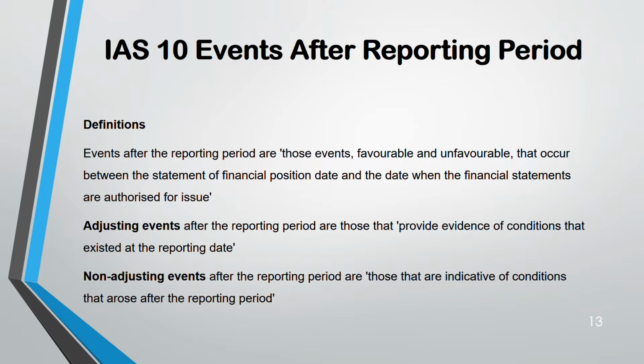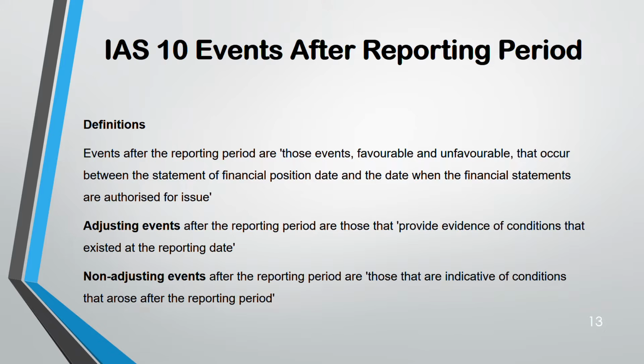And another differentiating point between adjusting and non-adjusting is, for adjusting, there are evidences of conditions that exist at the reporting date. That means that condition has to exist at the reporting date. Let's say a legal case. You have a legal case before the reporting period end. But the result of that legal action you came to know after the reporting period. So that's an adjusting event.